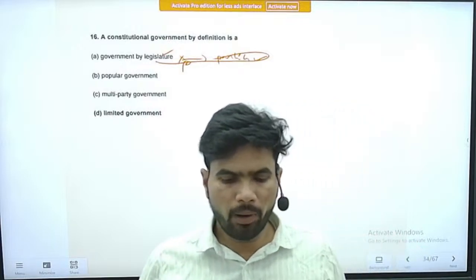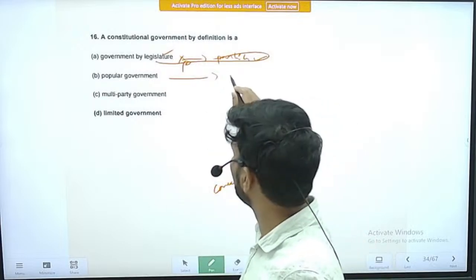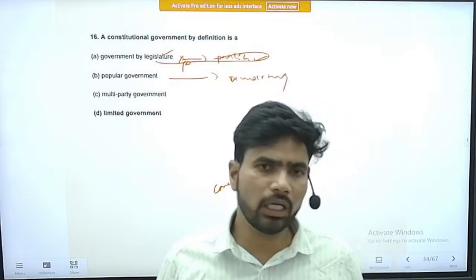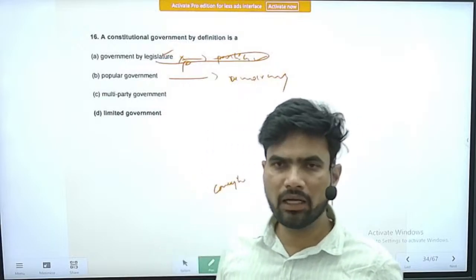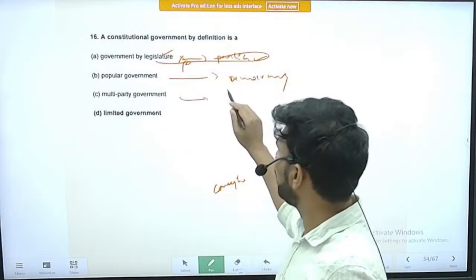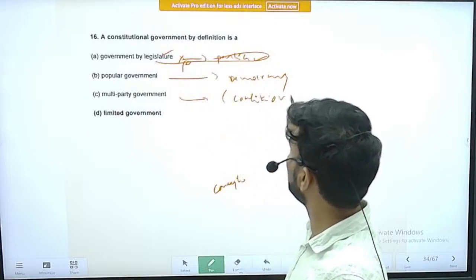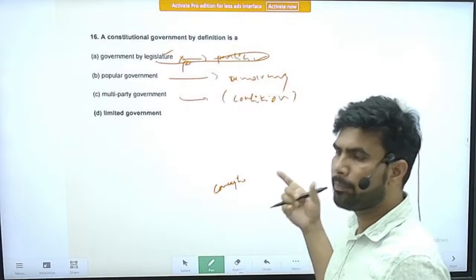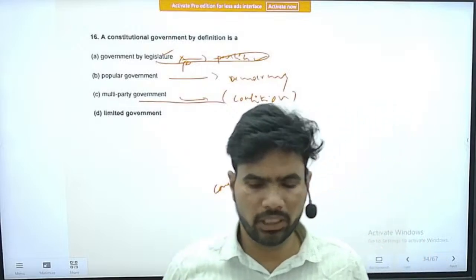Next is option B, popular government. Popular government means a government elected by the people. So it becomes the definition of democracy, not of constitutional government. Option C, multi-party government. We cannot exactly say a multi-party government is a constitutional government. Hardly, we can also call it a coalition government. But it is also part and parcel of a parliamentary form of government, or for that matter, part and parcel of representative democracy only.